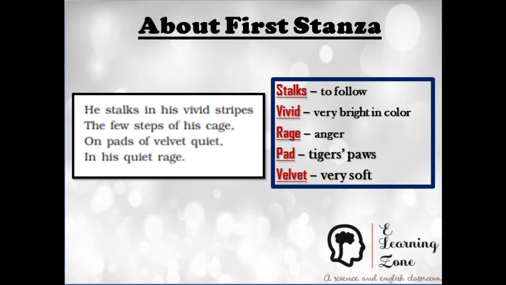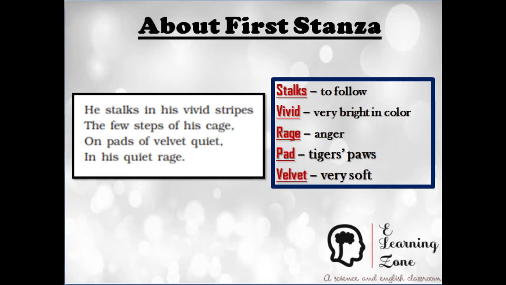He has colorful stripes, his orange skin and the black stripes look very colorful. The bright stripes on his body, his fur, are very beautiful. But he can take only a few steps as he is in a small cage. And for a mighty animal like a tiger, it is difficult to live in a cage.